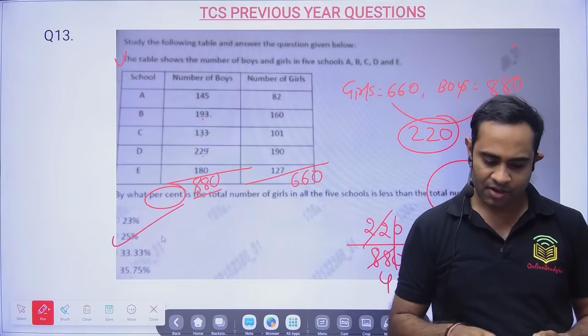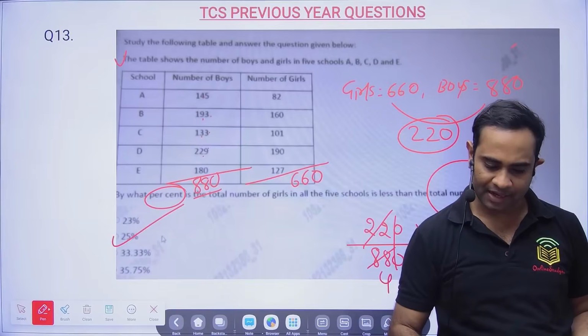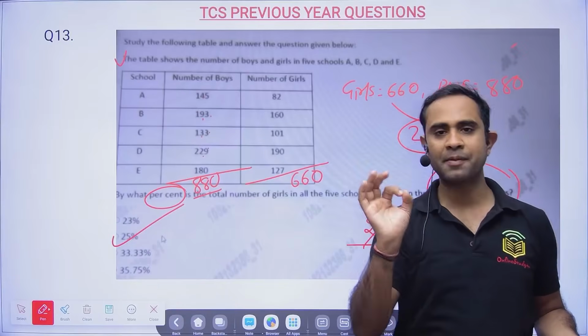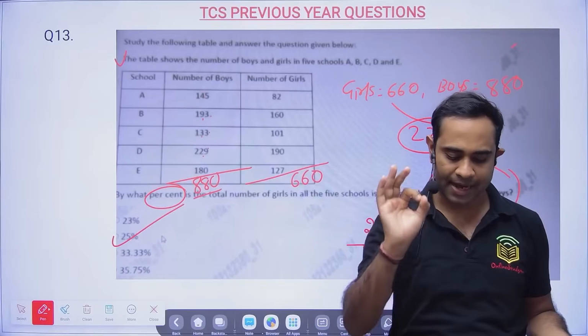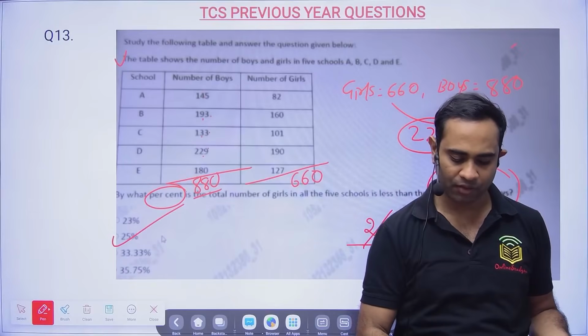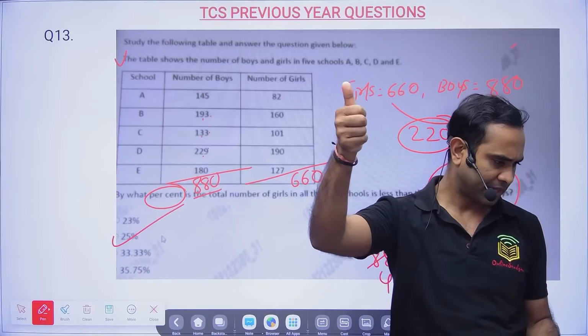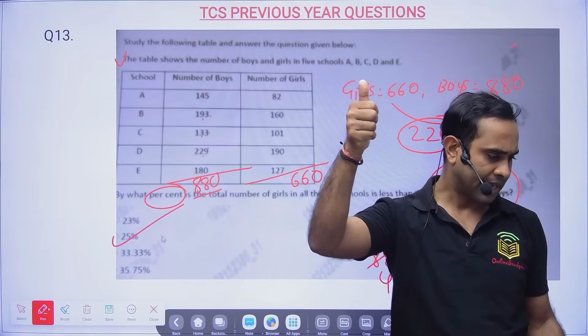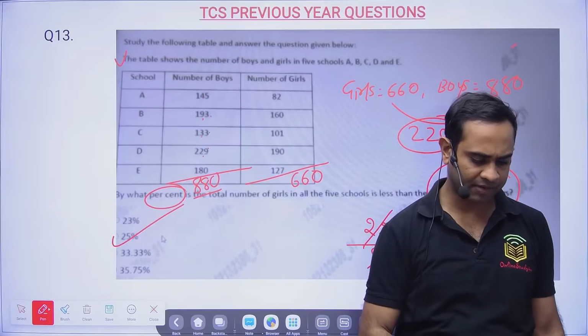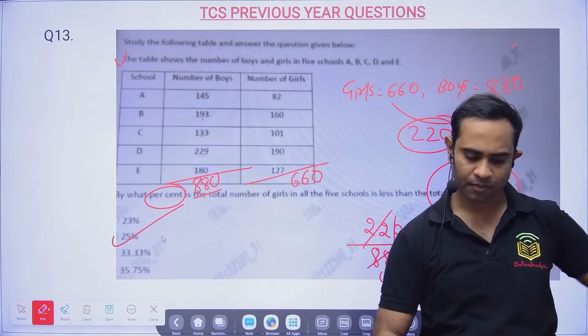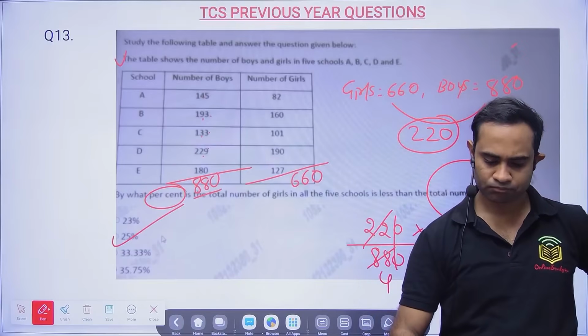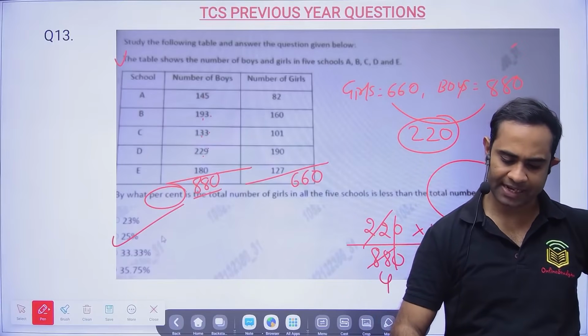Let me see how many of you have given the correct answer. Only 40% of people have given the correct answer and the remaining have given the wrong answer. Is it clear for everyone? Any doubt? Clear? Okay.